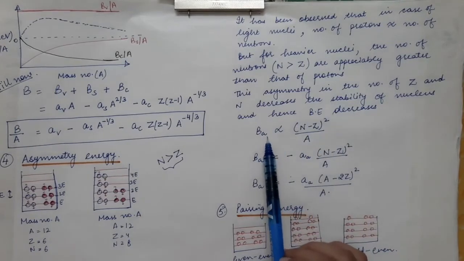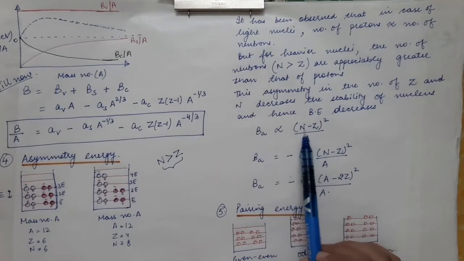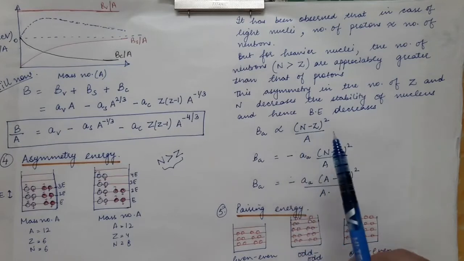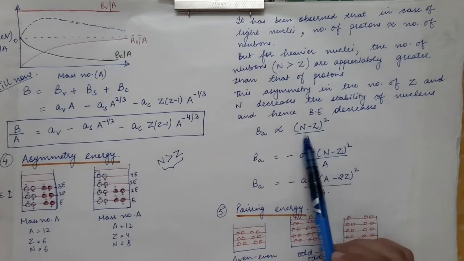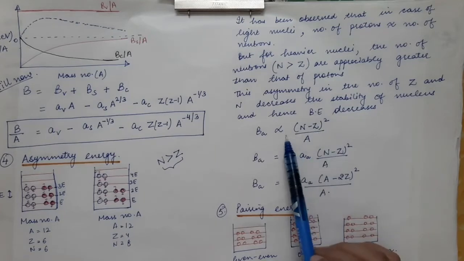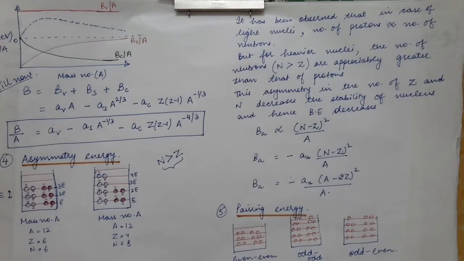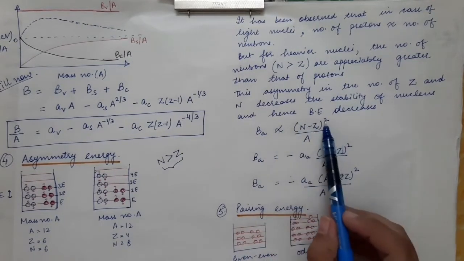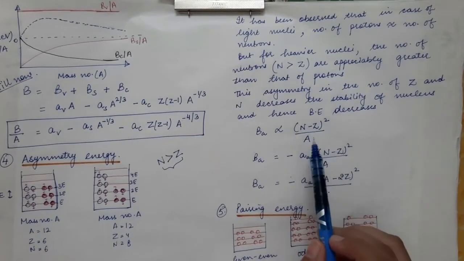Now the asymmetry binding energy is proportional to the difference in the number of protons and neutrons, and this proportionality you have to just remember: it is proportional to the square of the difference of neutron and proton number, divided by capital A, the total number of nucleons.